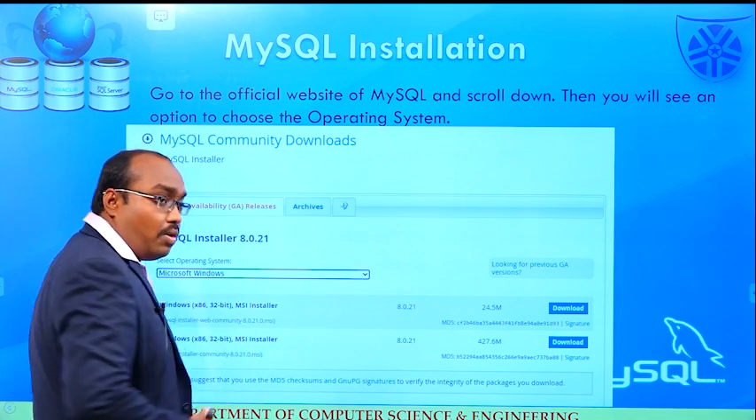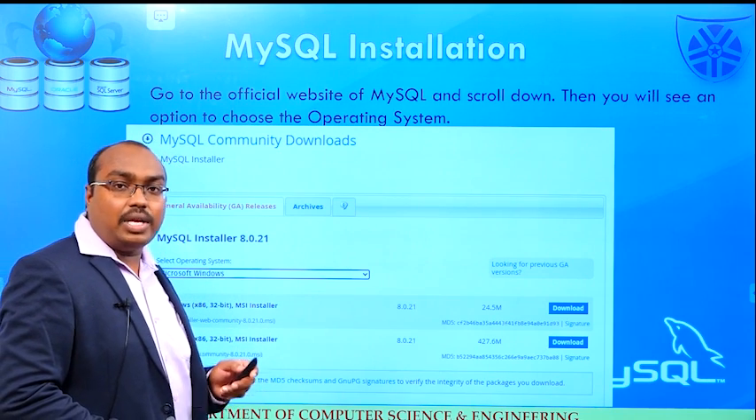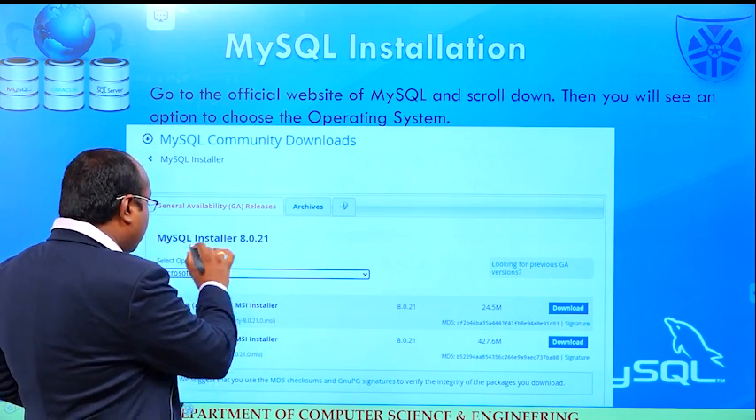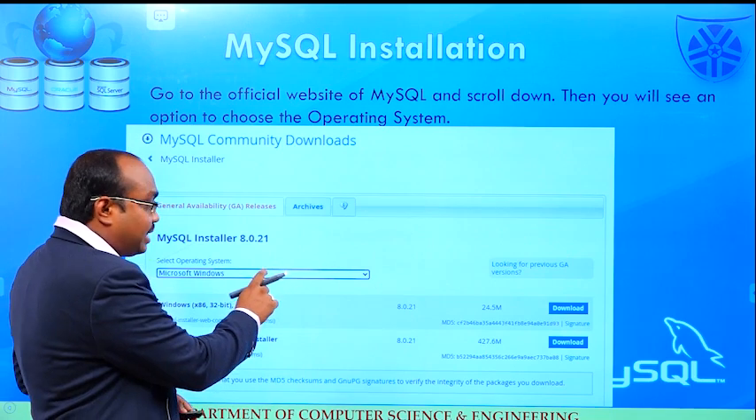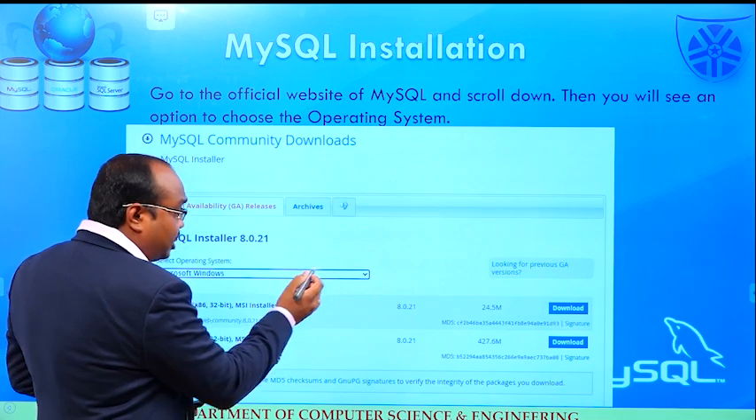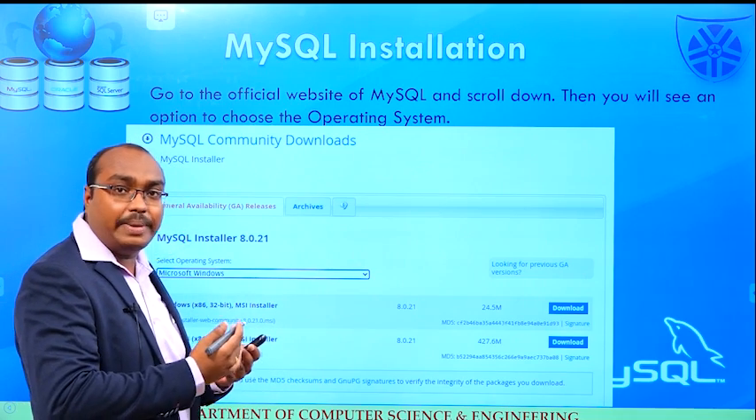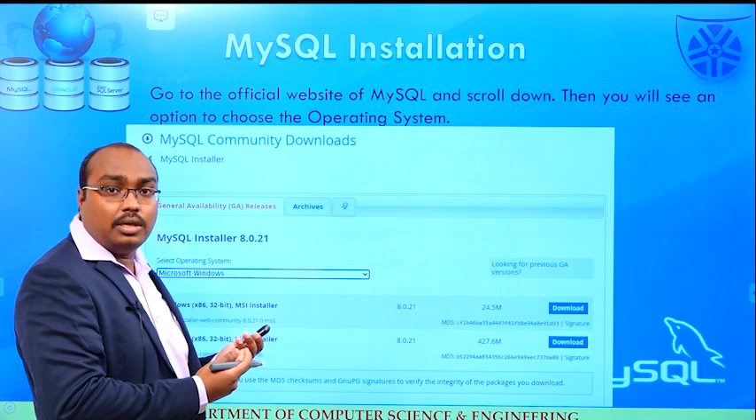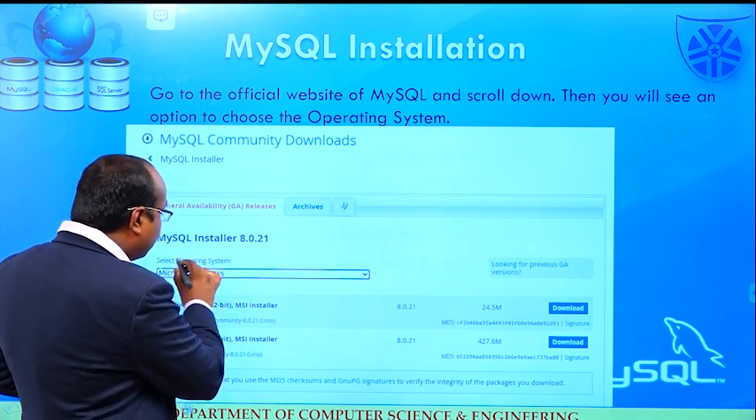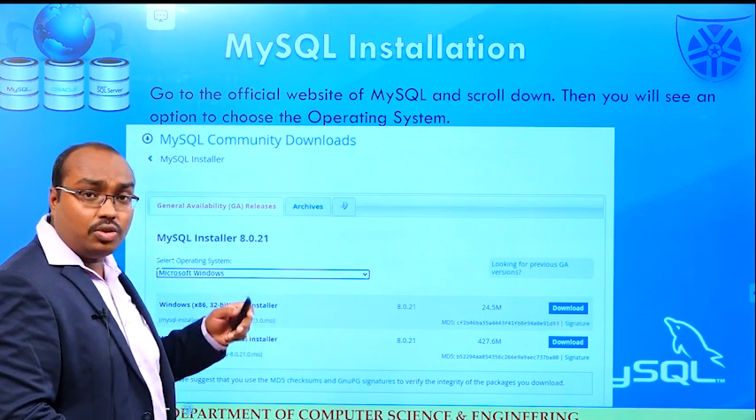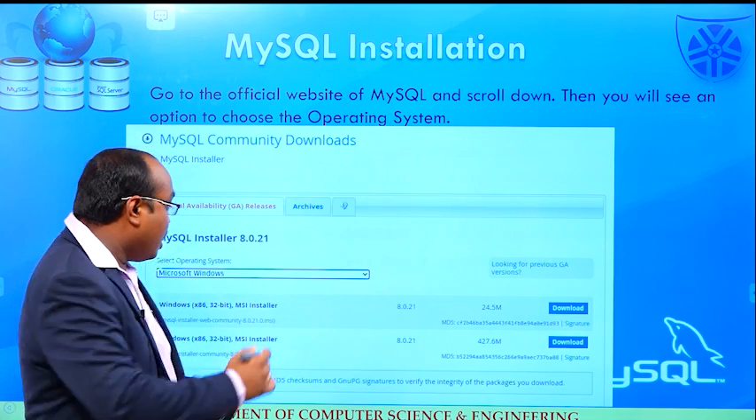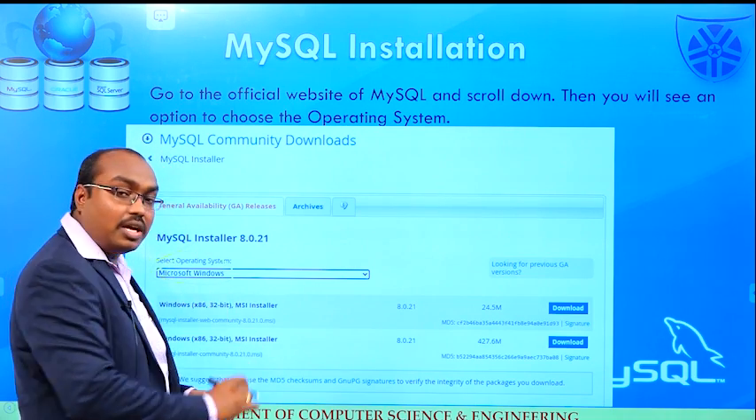Now I want to install the MySQL database on the Windows operating system, so first I am selecting the operating system. In this selection box, we have to choose our operating system. It displays different types of operating systems like Linux, Windows, Mac. Different options are available. Now I am choosing Microsoft Windows, because my aim is to install the MySQL database on our Windows operating system.